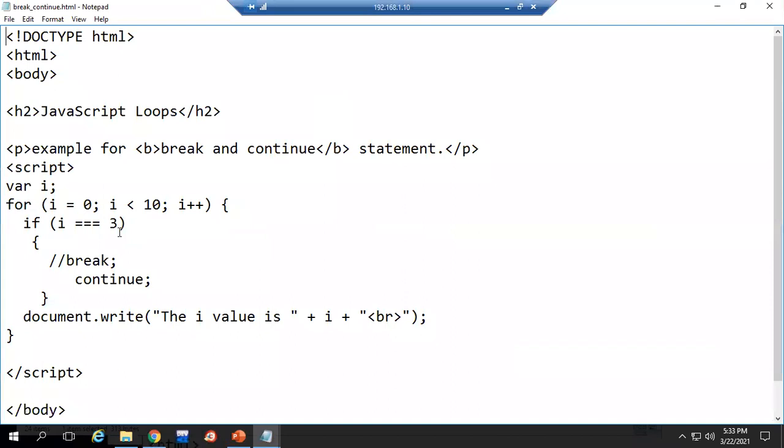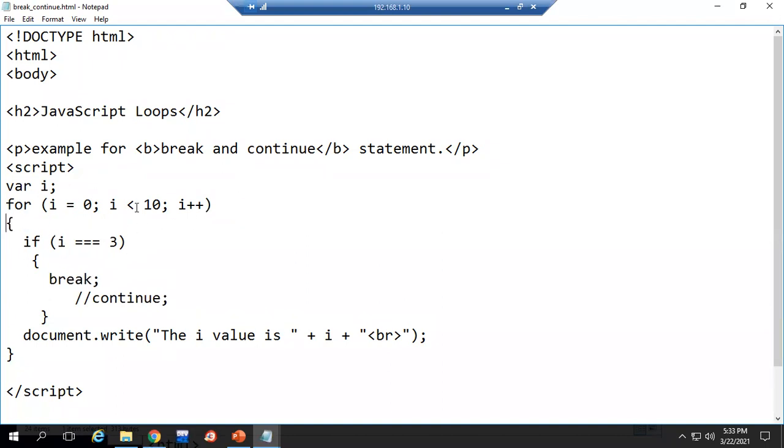So here a for loop is used. A variable I is created. Inside the for loop, I is initialized to 0. Iteration is till 10. Then I plus plus. Here, first I am using break. Inside the loop, if the condition is true, it will come inside there. An if condition is given, when this iteration value I is equal to 3. If it is equal to 3, then we are telling to break.